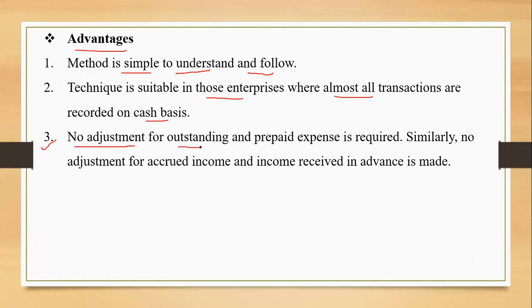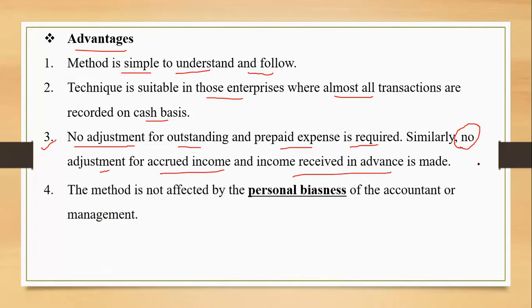No adjustment for outstanding and prepaid expenses is required. Similarly, no adjustment for accrued income and income received in advance is made. We have 4 special adjustments throughout the year, and I'll be talking to you about these things: outstanding expenses, prepaid expenses, outstanding income and pre-received income. These 4 adjustments are not to be taken care of under cash basis of accounting. So that's an advantage, right?